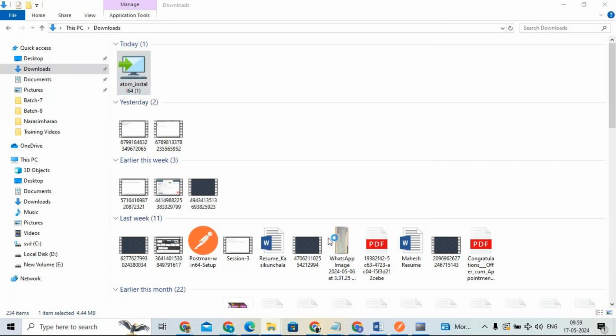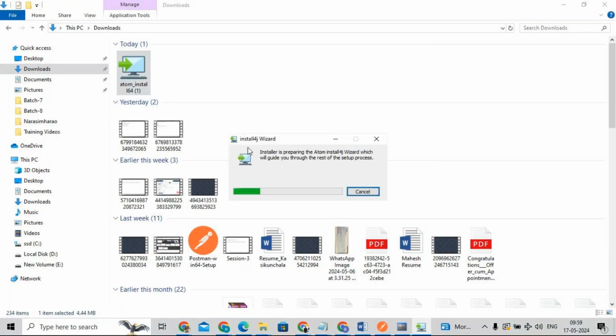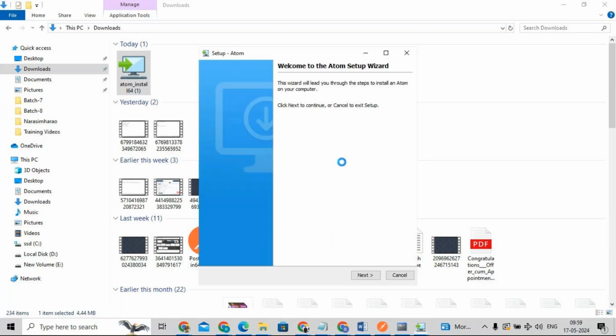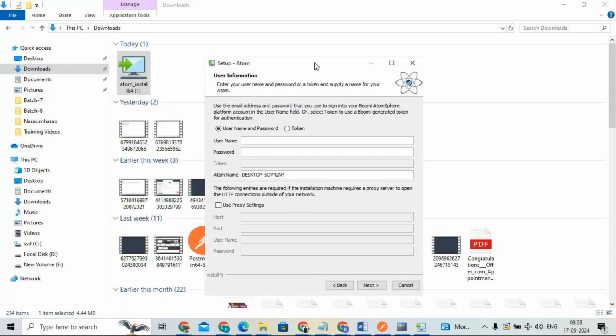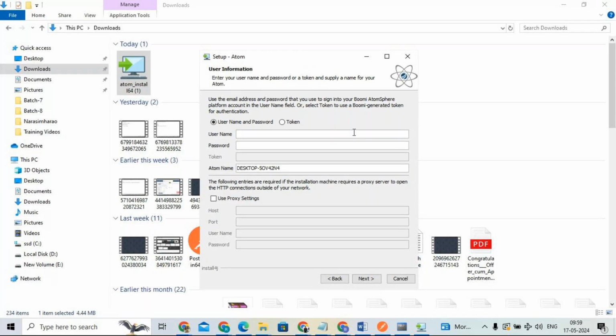Now you can see it is initializing, preparing for the atom installation, right? It will guide us through the rest of the setup process. So now you can see, welcome to the atom setup. Simple. Click on next. Now focus here. Which account do you want to tie this atom to? We install this atom, and now to which account do you want to tie it?